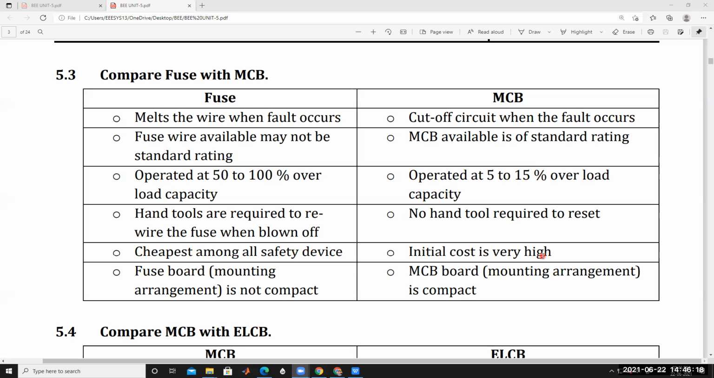And then the fuse board mounting arrangement is not compact. That is called the mounting arrangement is not compact here. For the MCB, the board or mounting arrangement is compact. An MCB board is compulsory. A fuse board is not required, just place the fuse wire in between the appliances and the power supply. The mounting arrangement is not compact. This is the comparison between fuse and MCB.